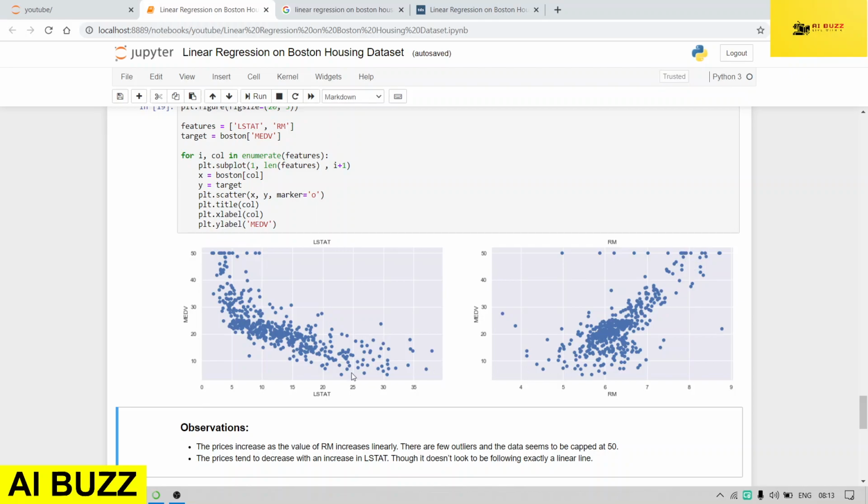If I talk about LSTAT, it is showing the negative, decreasing trend. If the prices increase, the value of LSTAT decreases.